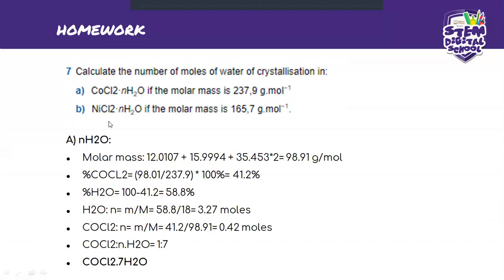And what does it give you? You times it by 100. It will give you the percentage of how much NiCl2 is there. And once you get the percentage of this one, you subtract it from 100% to get the percentage for water. Okay? So that's how we're going to do it. And from there, once we have percentages for each of them, we can calculate the number of moles.